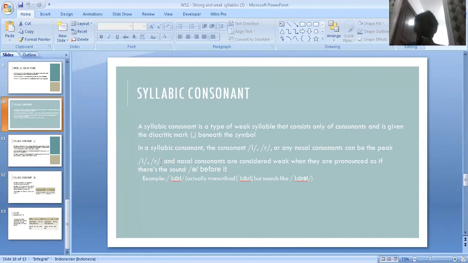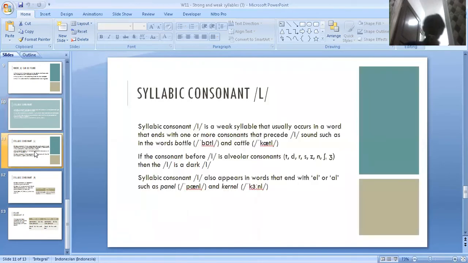And nasal consonants are considered weak when they are pronounced as if there's a sound A before it. For example, beetle actually translates the beetle, but sounds like beetle.